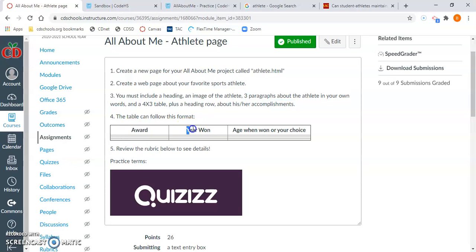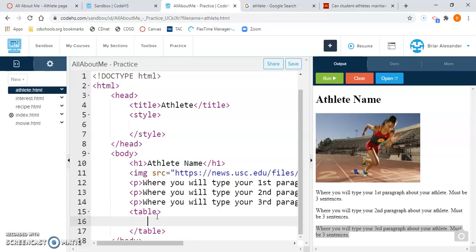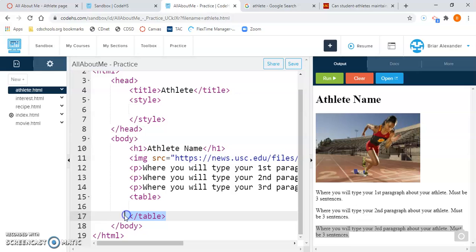Award, the year they won the award, the age when they won the award, or your choice. You can put something else into that third column if you want to. It's totally up to you. All right, so let's go back, and in CodeHS, let's begin to insert this table. Immediately below the third set of P tags, we're going to type the following tags. Okay, table, greater than sign. Notice how CodeHS put in my closing table tag for me. You have to have both.